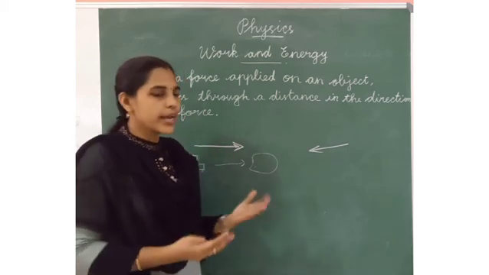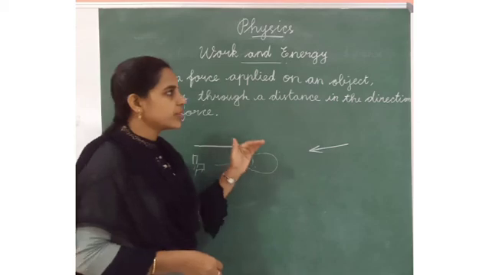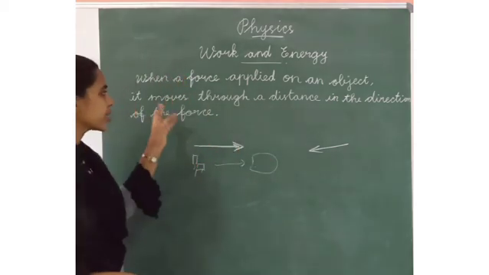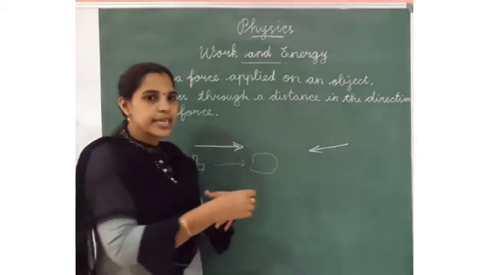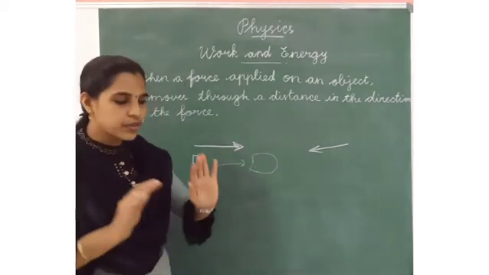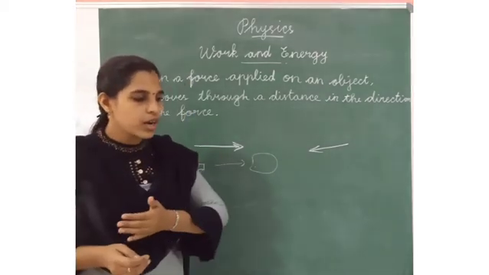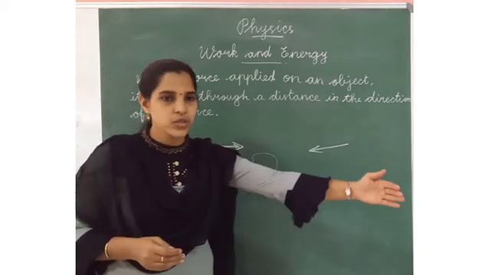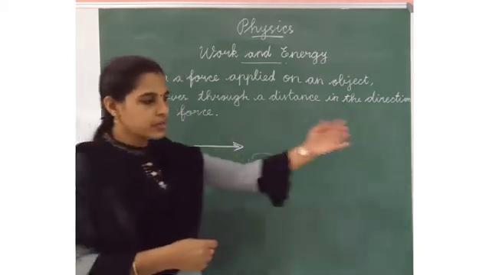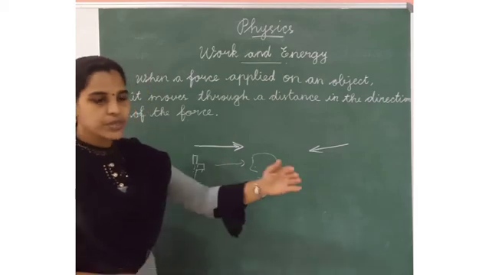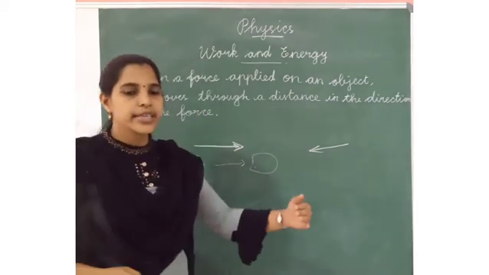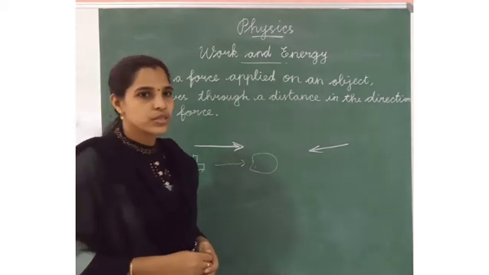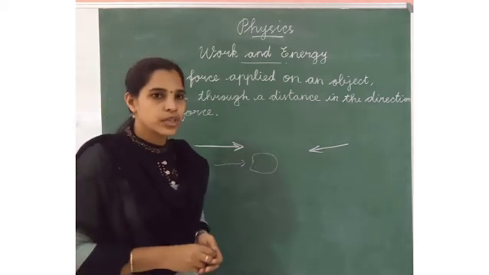Okay, we have more examples. When we apply force on an object, the object moves through a distance in the direction of the force. When we apply the force from here to there, the object will be moved from this place to that place. When we apply the force from there to here, the object will be moved from there to here. So that is according to the direction of the force. Okay, this is the work.